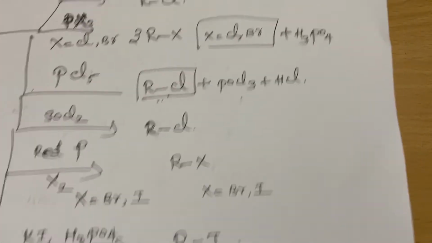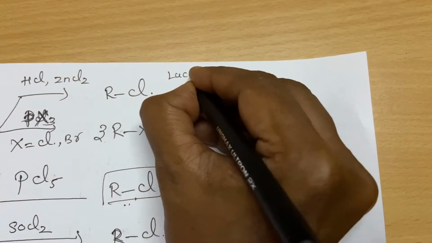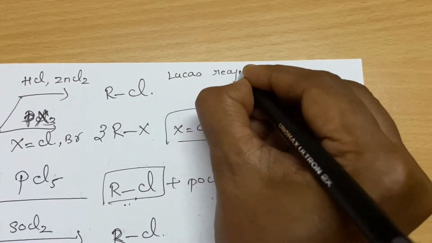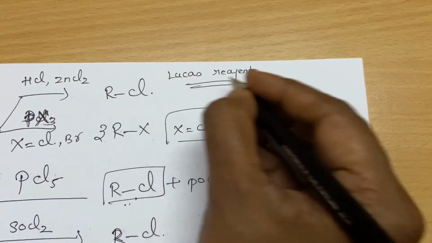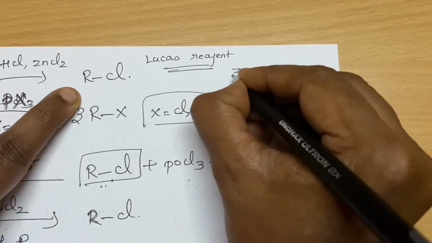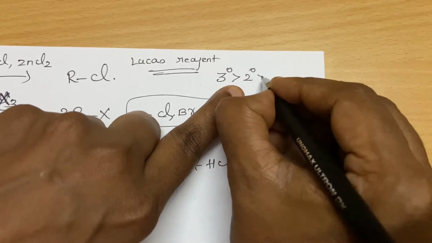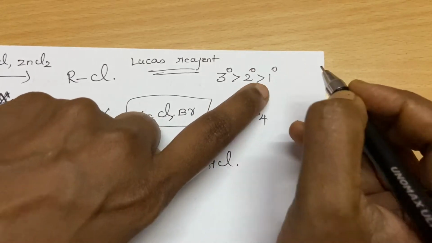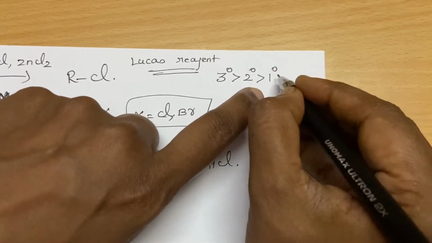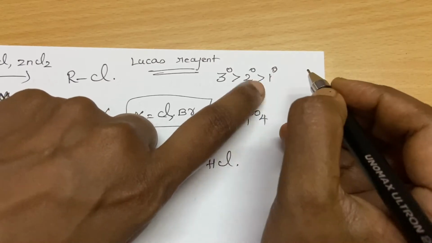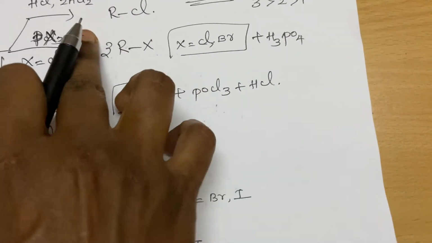See, this is what Lucas test. Side by side we are revising the reactions also. Lucas reagent will answer quickly for tertiary and at moderately medium speed for secondary, and not at room temperature for primary. Only when you heat the temperature the primary alkyl halides will respond. So this is what Lucas test.